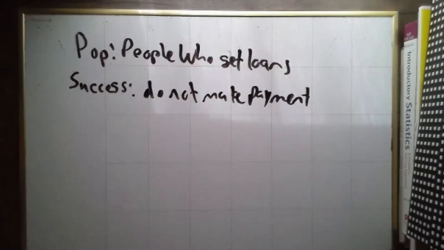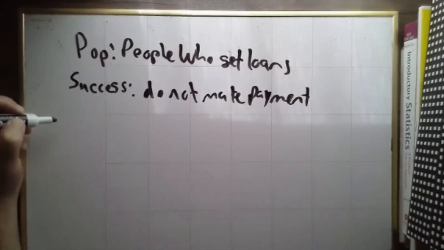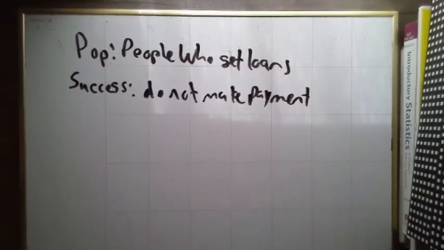Remember, success doesn't mean something good happened. It means the thing you're studying happened. Success is the thing you're trying to study. So now we're going to define our variable. You'll see when we get to the test, every question says, be sure to define your variables. That's what I mean right here.